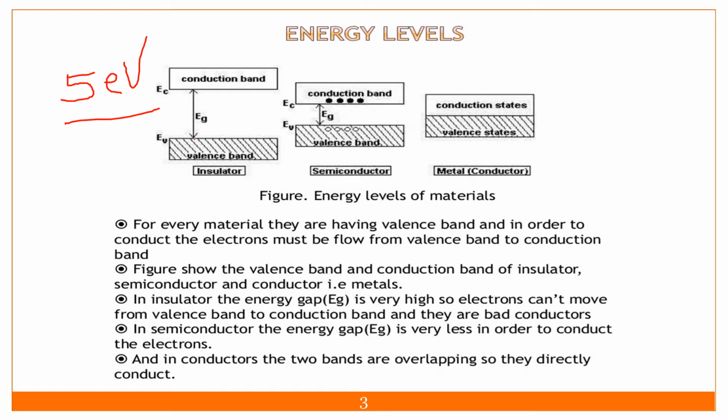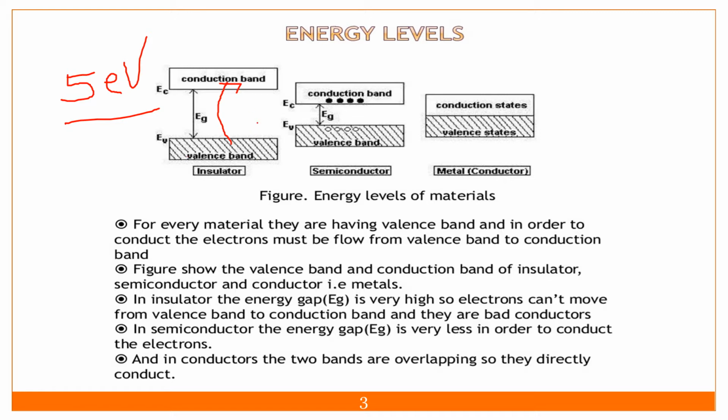So if I give energy to a valence electron, still the electron will not jump from this end to this end, because electrons live in the valence band and conduction band, and not in between.